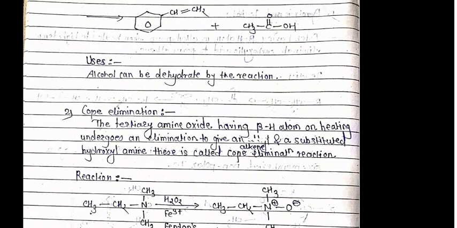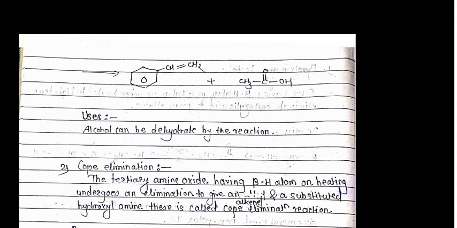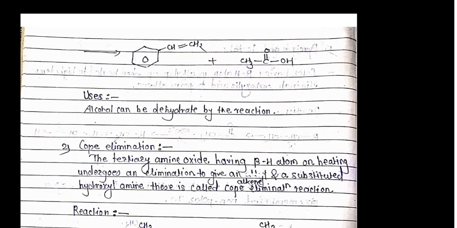The product formed is the styrene molecule, and acetic acid is eliminated as a byproduct. So pyrolysis of acetate is used, and alcohol can be dehydrated by the pyrolysis of the acetate.